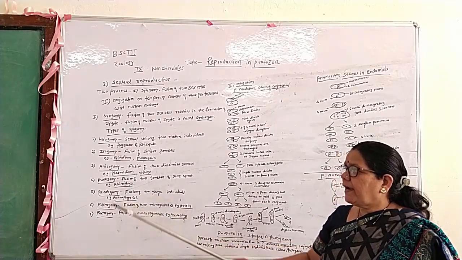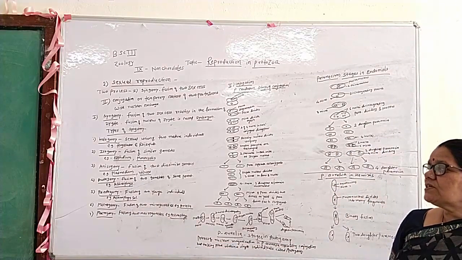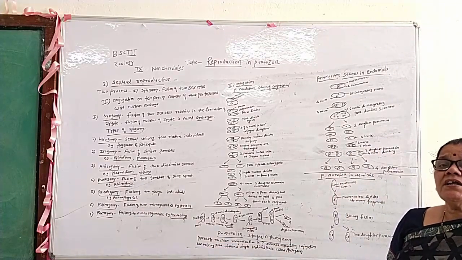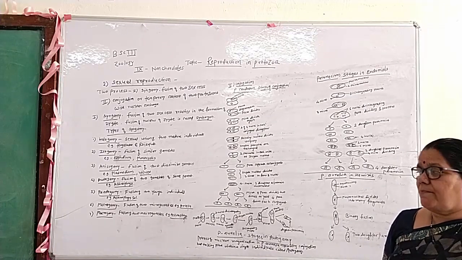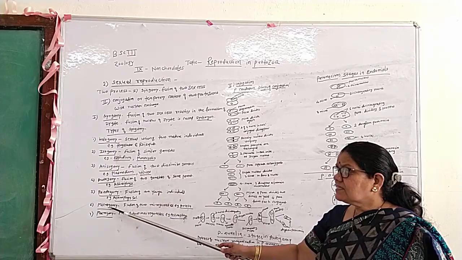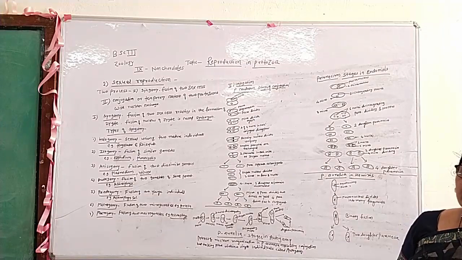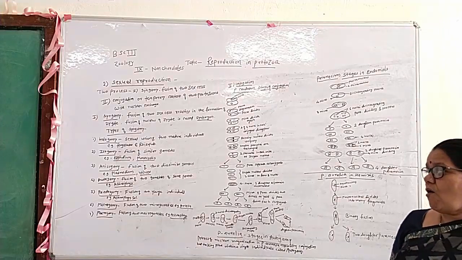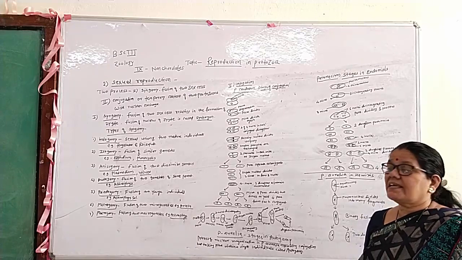Fifth is pedogamy. Pedogamy means the fusion of two young individuals, for example Actinophrys sol. Sixth is microgamy. Microgamy means the fusion of two microgametes, for example Arcella.